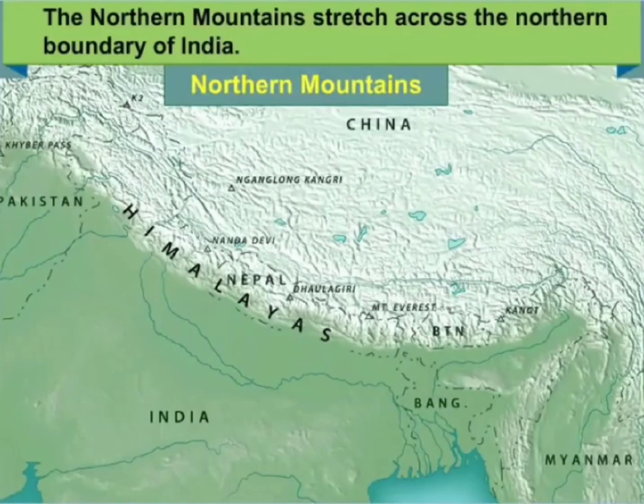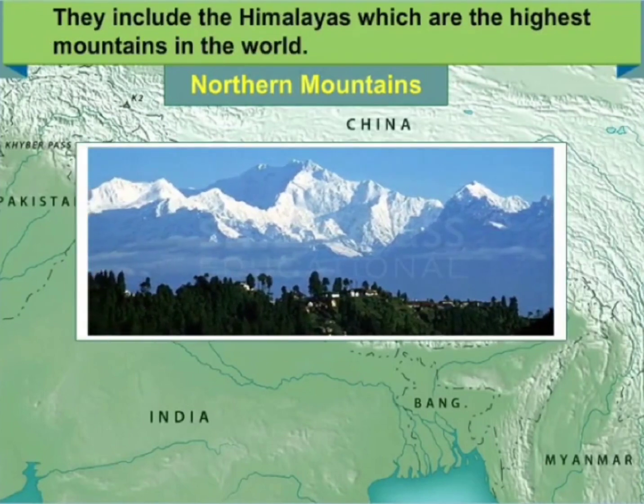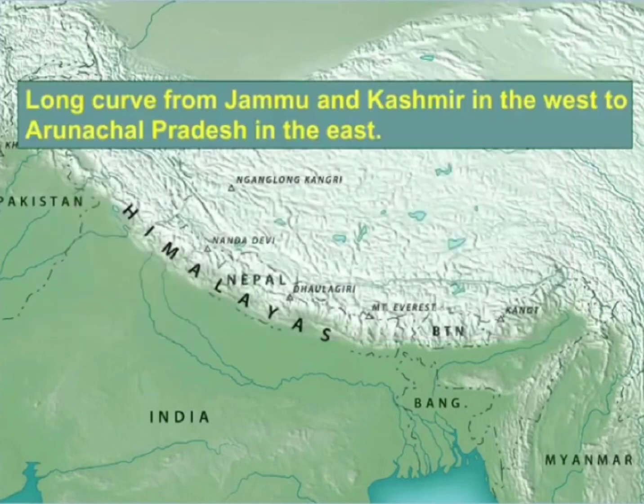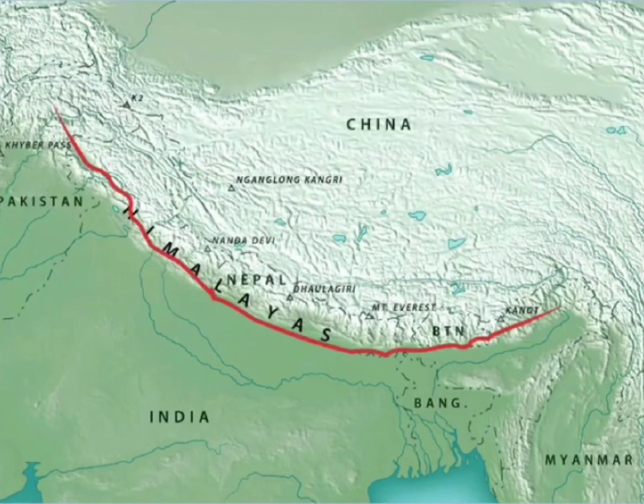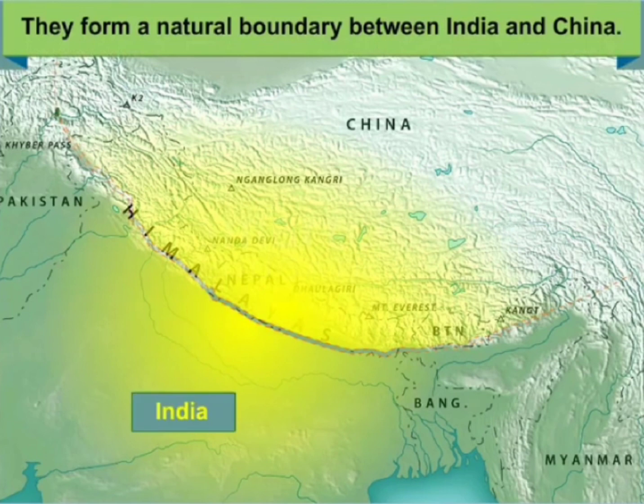The northern mountains stretch across the northern boundary of India. They include the Himalayas, which are the highest mountains in the world, and it stretches from Jammu and Kashmir in the west to Arunachal Pradesh in the east. And this stretch is about 2400 kilometers from west to east in an arc-like shape, which is shown here with the red line. Okay? And also they form a natural boundary between India and China.